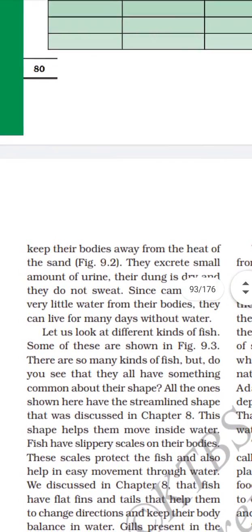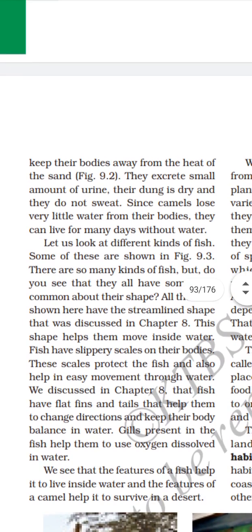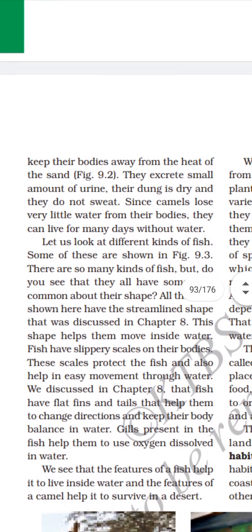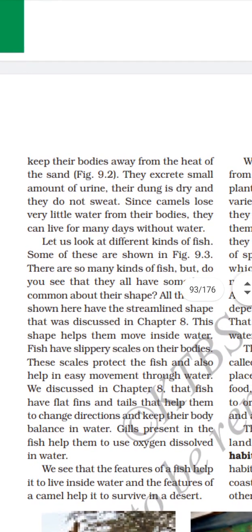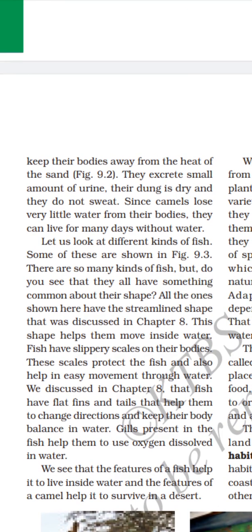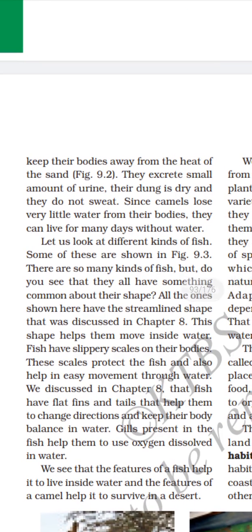Fishes have flat fins and tails that help them to change direction and keep their body balanced in water. Gills present in the fish help them to use dissolved oxygen in water.